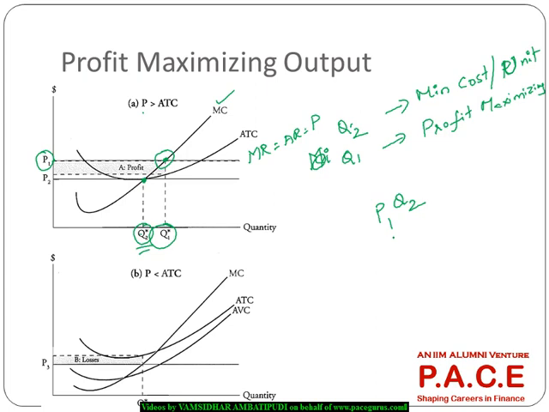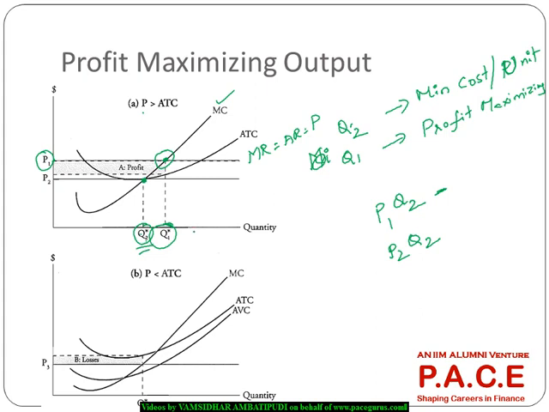So it will get a revenue of P1 times Q2, the total revenue. And what is the total cost? The average cost is this one, P2. For Q2 quantity, if I look at the average cost curve, this is the average cost. So P2 times Q2 is the cost that is incurred. P1 Q2 minus P2 Q2 is the total profit if it produces Q2 items.